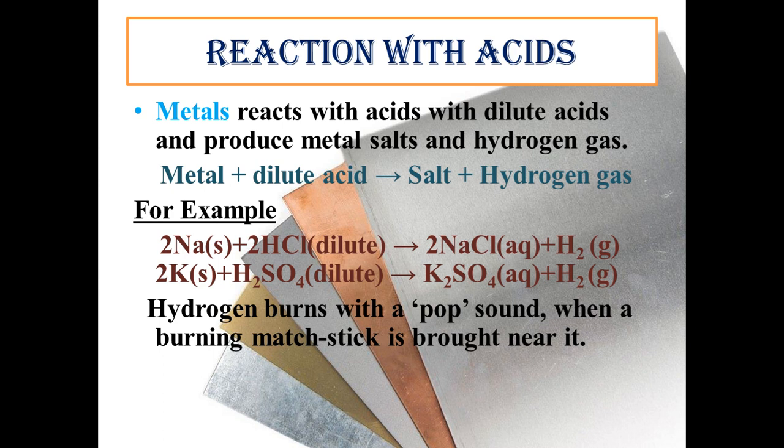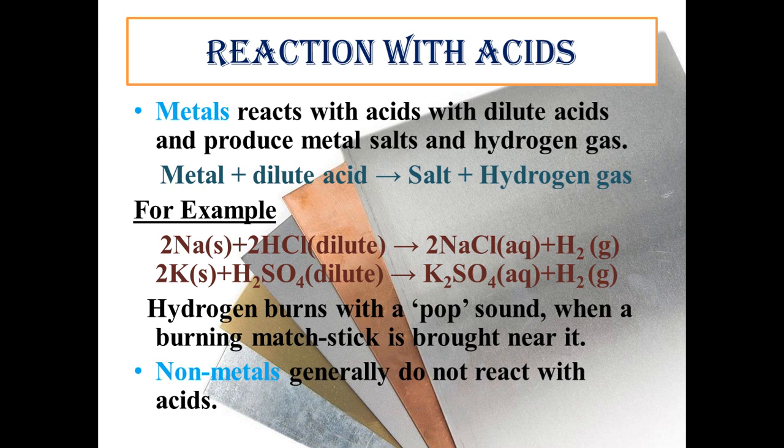How can you detect the production of hydrogen gas? You can keep a burning matchstick near the mouth of the test tube while the gas is evolving, and you will hear a pop sound, which shows that hydrogen gas is being evolved. Non-metals generally do not react with acids and do not produce hydrogen gas with the pop sound. So this is about the reaction of metals and non-metals with acids.